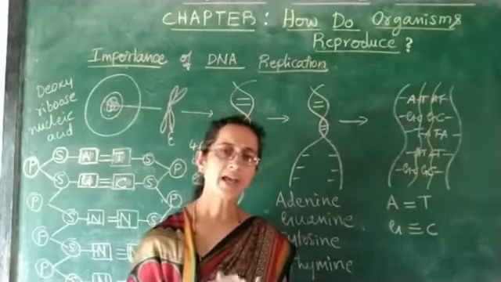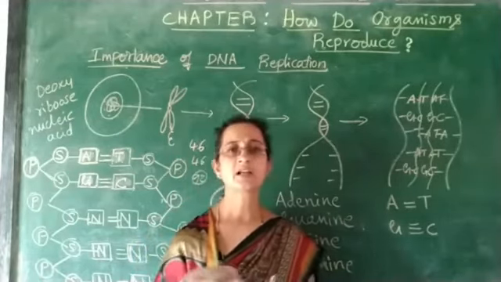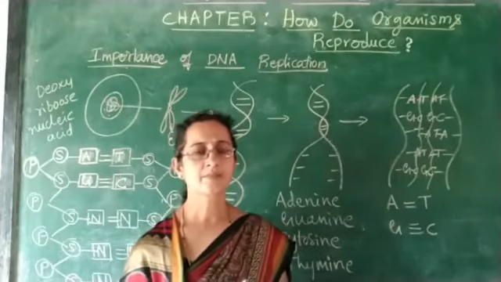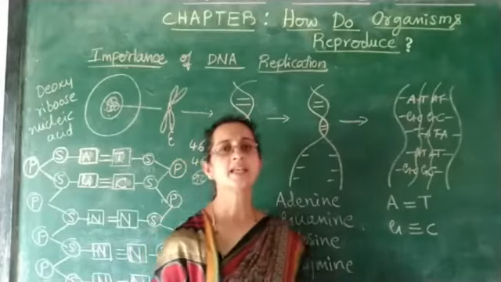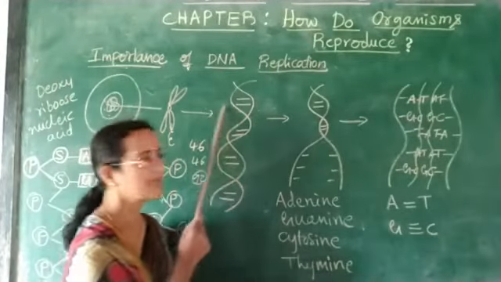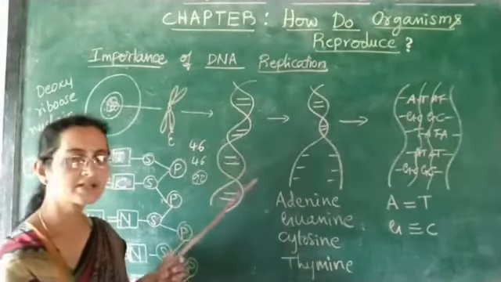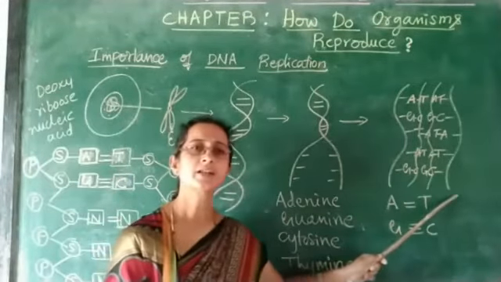Whatever characters we find in parents get transferred to the offspring or the next generation. This is because of DNA. Whatever is there in the parental DNA, exactly those characters will be transferred to the daughter cells.